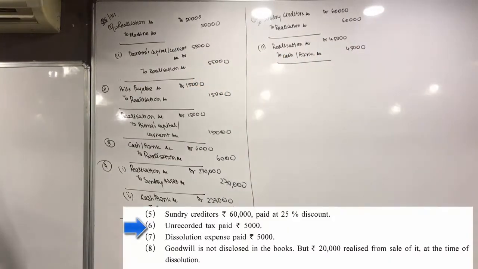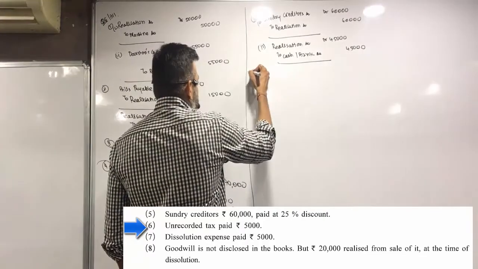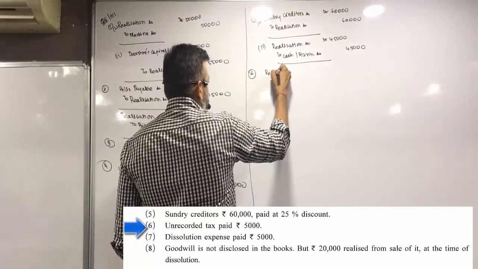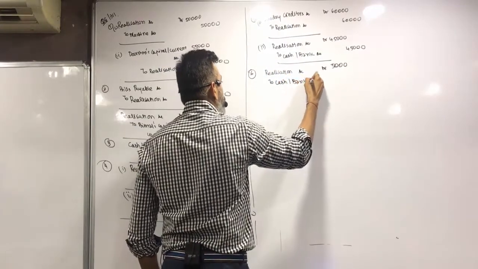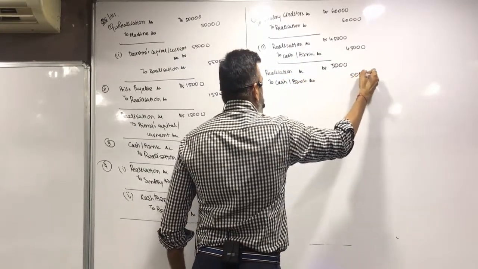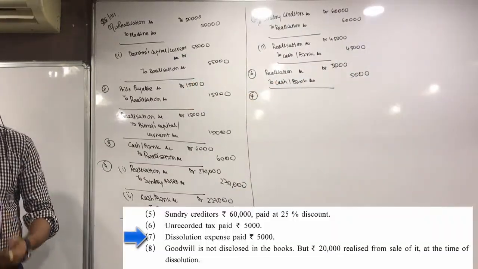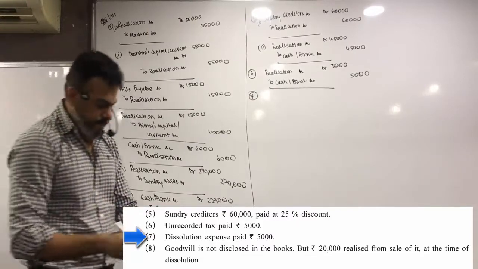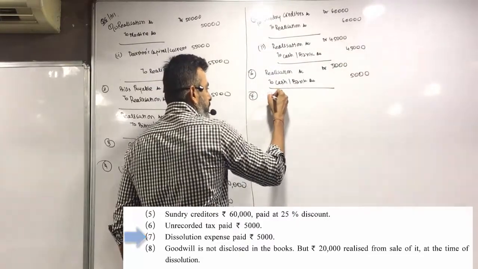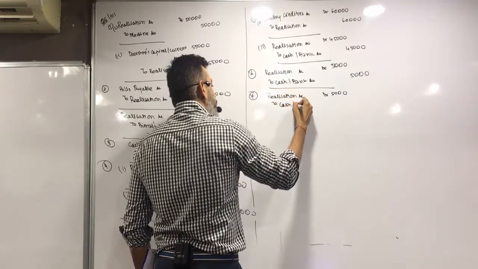Sixth, unrecorded tax paid 5,000. Realization account debit to cash / bank account 5,000. Seventh, dissolution expense paid 5,000. Realization account debit to cash bank account.